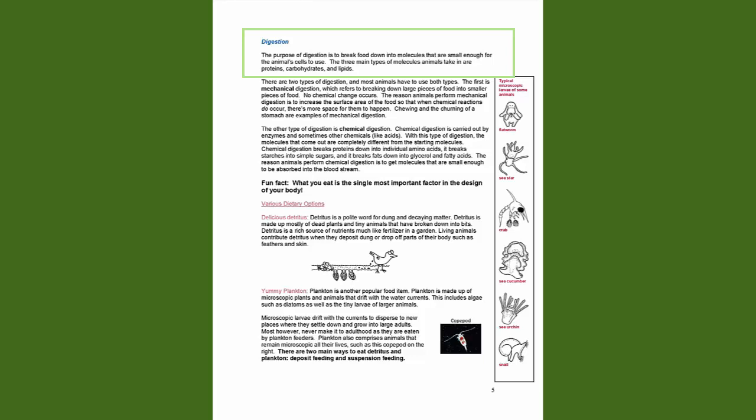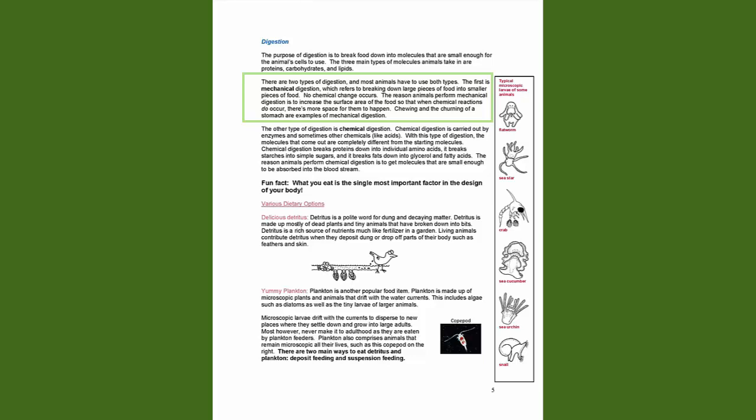Digestion. The purpose of digestion is to break food down into molecules that are small enough for the animal's cells to use. The 3 main types of molecules animals take in are proteins, carbohydrates, and lipids. There are 2 types of digestion, and most animals have to use both types. The first is mechanical digestion, which refers to breaking down large pieces of food into smaller pieces of food.